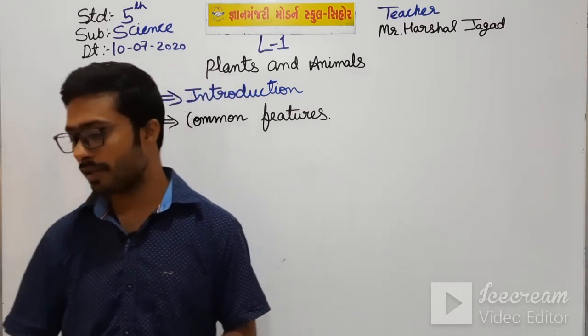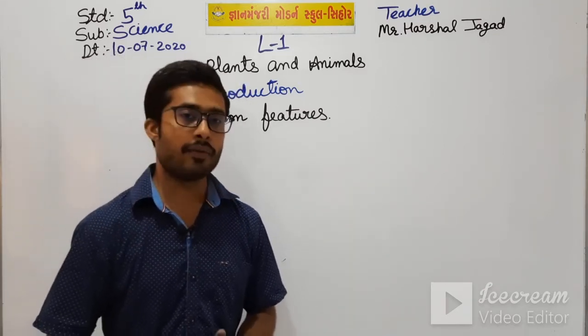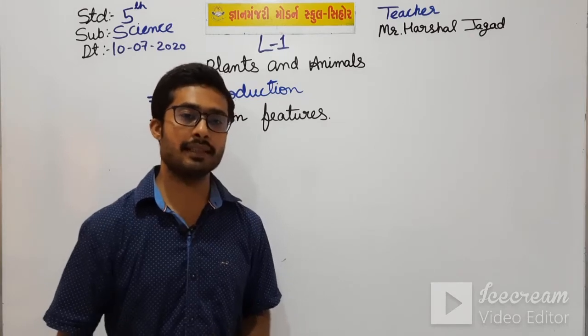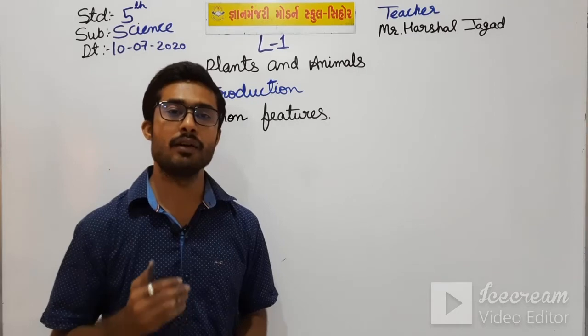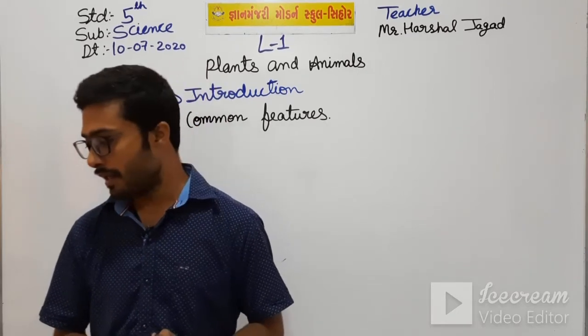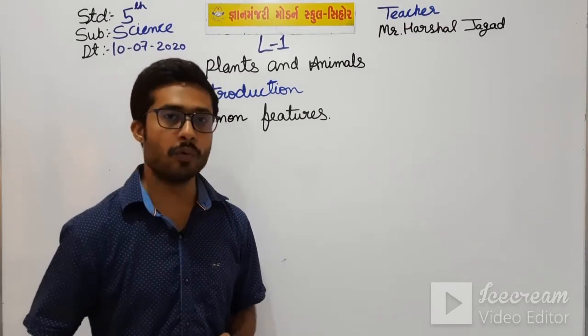The fourth was they need food. Without energy our body can't work, and so we need food. The next point, they move.